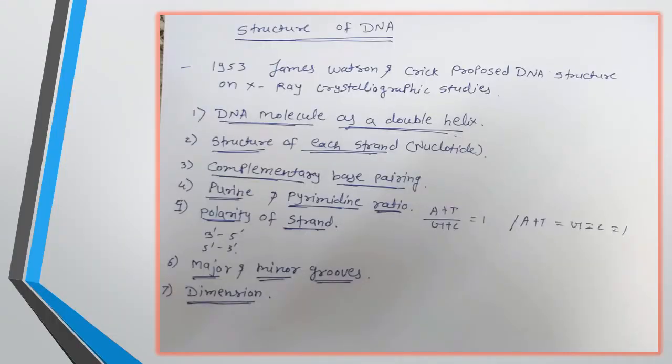The structure of DNA was explained by James Watson and Crick, and was proposed based on X-ray crystallographic studies. In 1953, James Watson and Francis Crick proposed the DNA structure. But before that, Astbury was the first person to give thought to the X-ray crystallographic studies of DNA, and then these studies were continued by Wilkins and Rosalind Franklin.